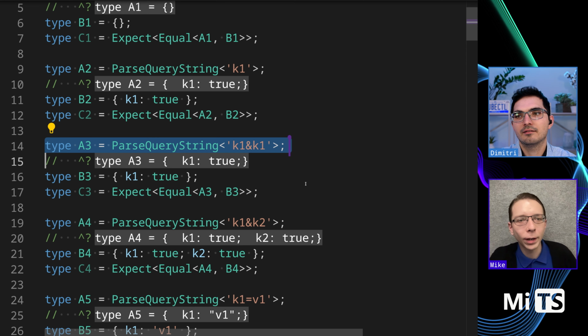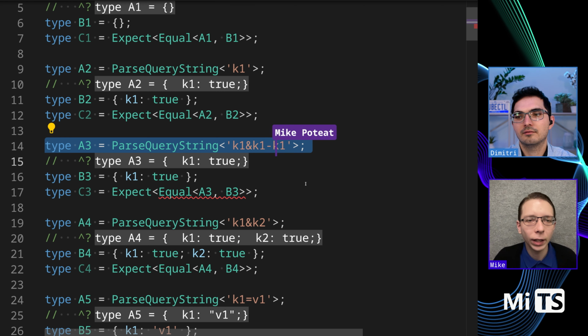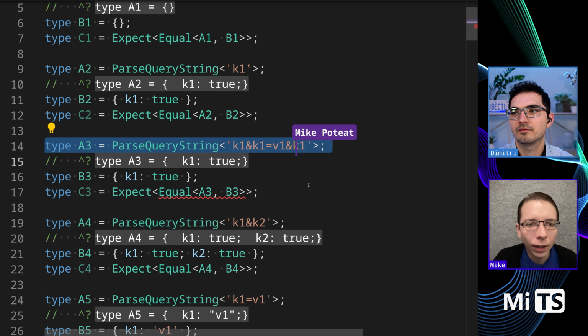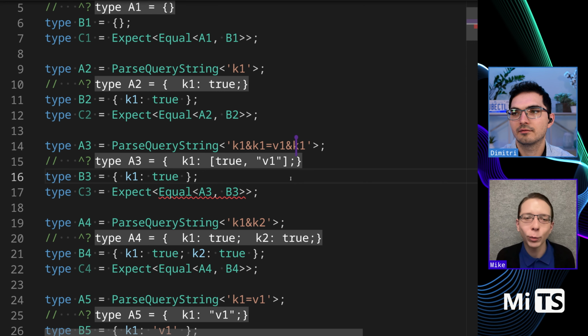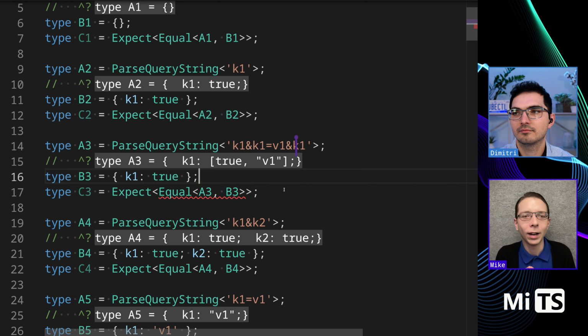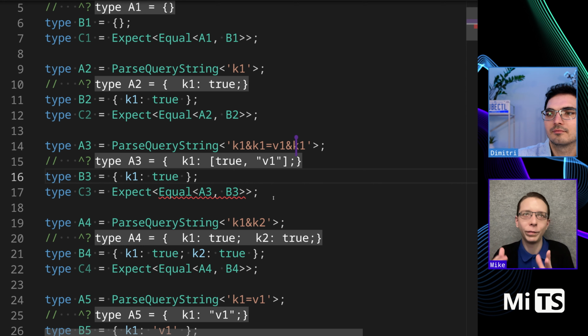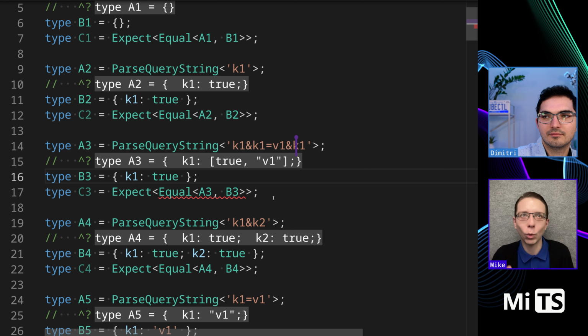But if we say K1 equals V1 and K1, this is an interesting case to me, because it seems like the behavior in this case should be true, V1, true.